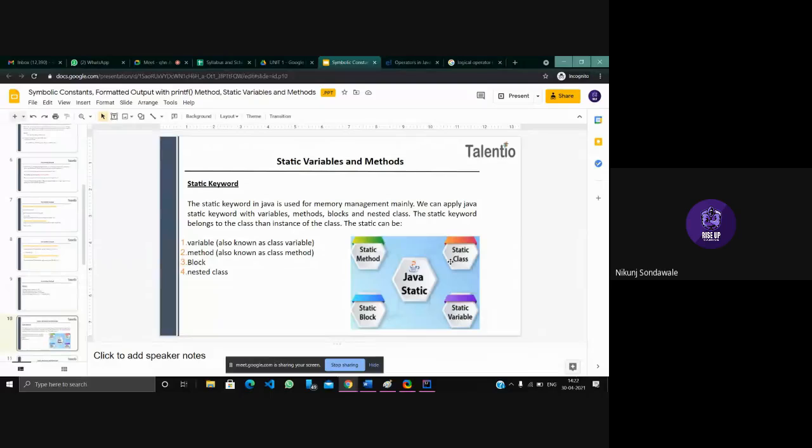Similarly in Java, whatever memory space you require will be provided to you once. If you declare a variable as static, the memory allocation will be done only once, and it cannot be changed throughout the program. So by using the static keyword, you can make your program memory efficient. That's how the static keyword helps you in memory management.